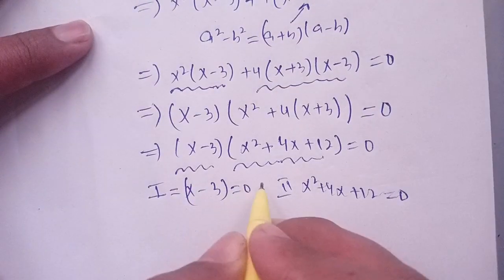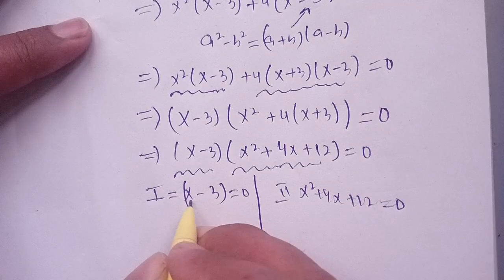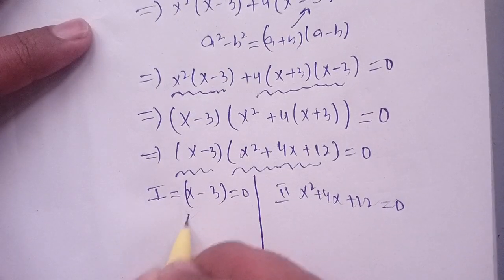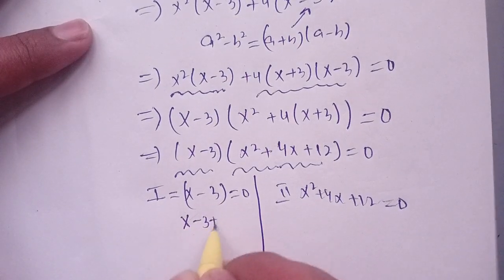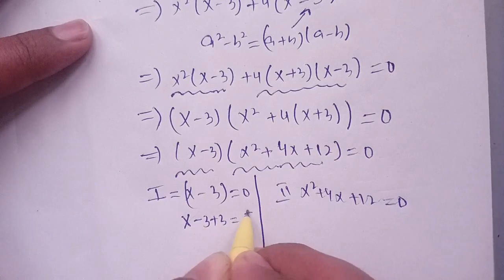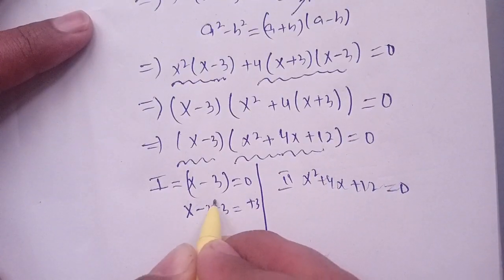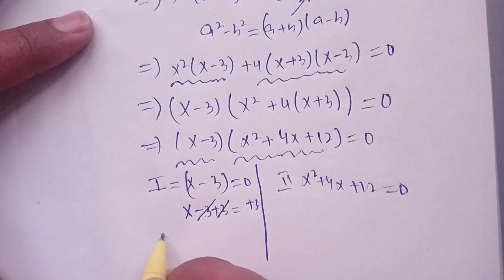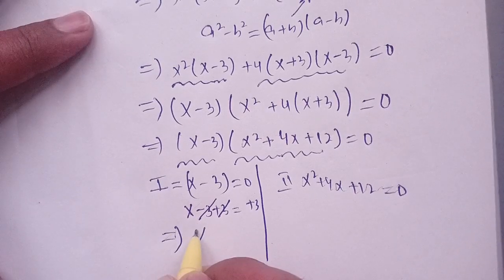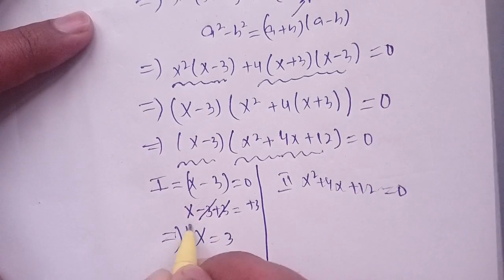Now first of all we solve the first term. x minus 3 is equal to 0. It gives us x minus 3 plus 3 is equal to plus 3. Now here the plus 3 and minus 3 cancel out, which gives x is equal to 3.